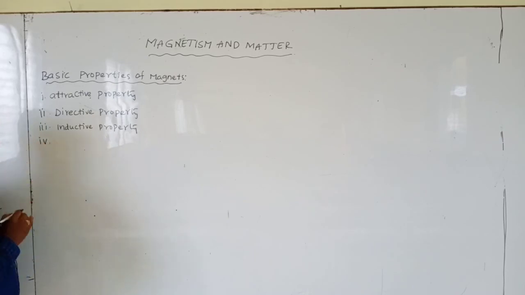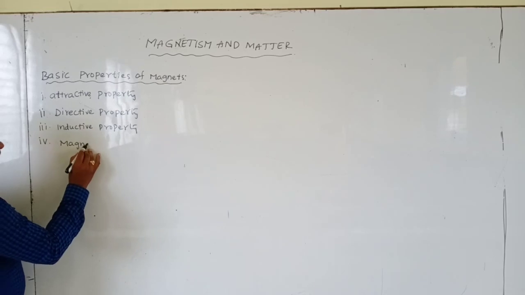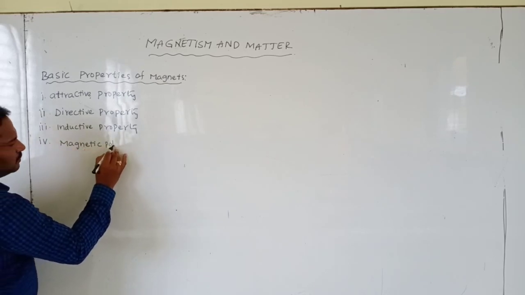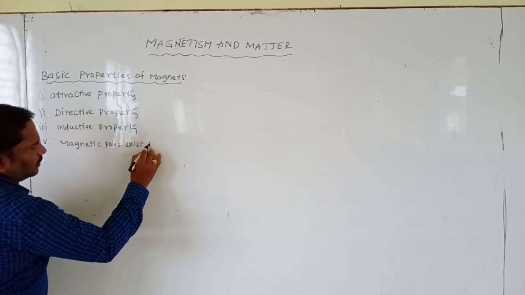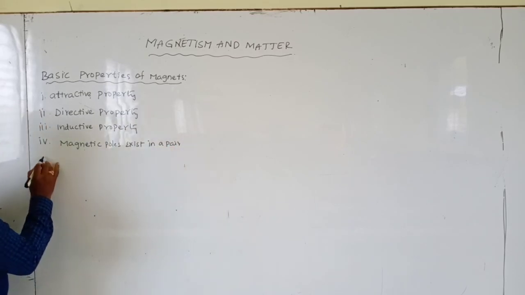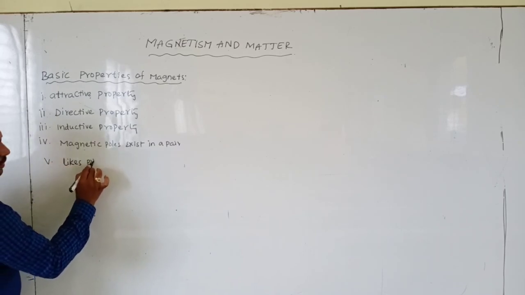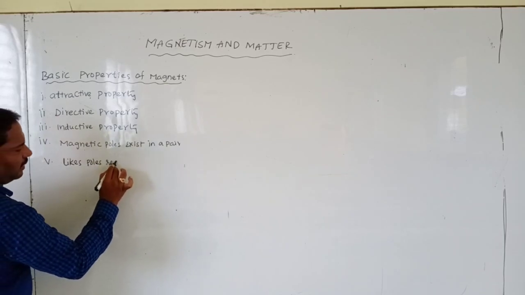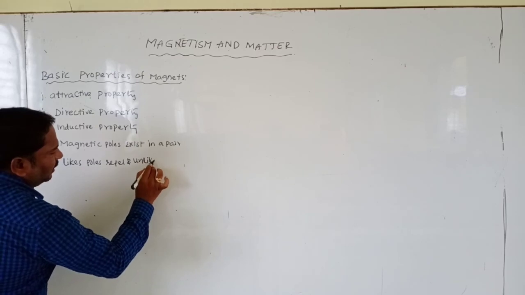The fourth one is that magnetic poles exist in pairs. The fifth one is that like poles repel each other and unlike poles attract.